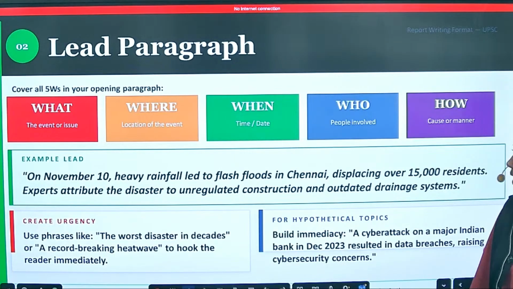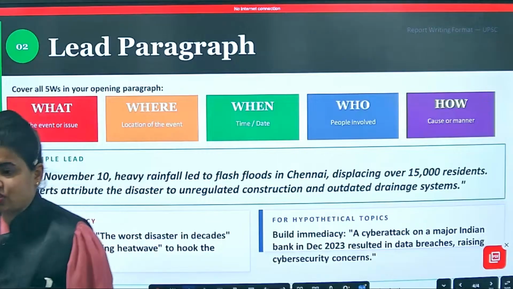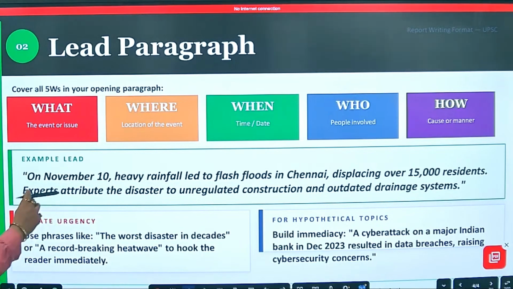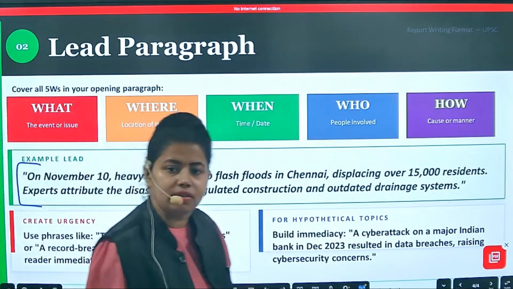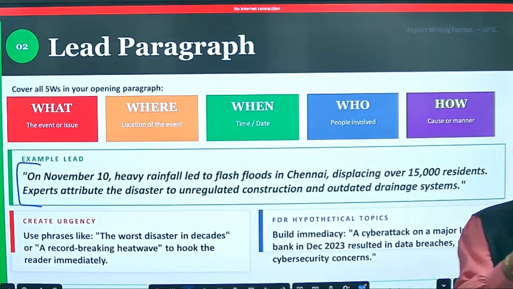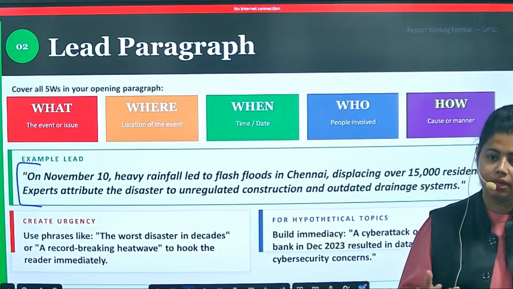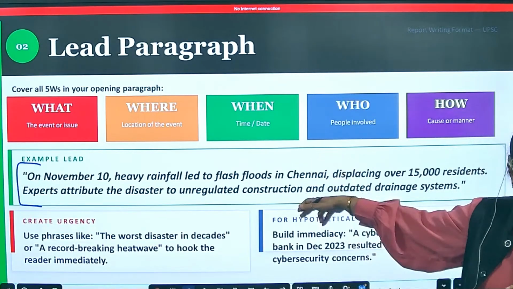Written? Now, I will show you the leads which have been written in the previous times. For example, when we are talking about the floodings, which happen regularly, most probably every year. On November 10, heavy rainfall led, obviously when it is talking about rainfall, what time will you mention? Will you mention March, when there is minimal rainfall? That time is no flooding period, right? The period of rainfall generally starts from August, yes or no? You will not mention June or July because that is the extreme heat time. So that depends. Now here is the time, what you have to evaluate.